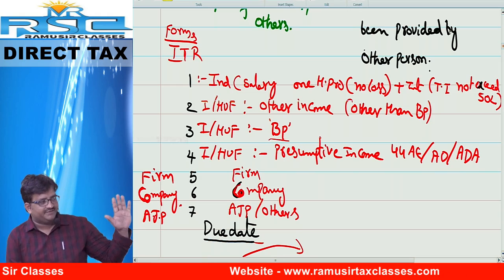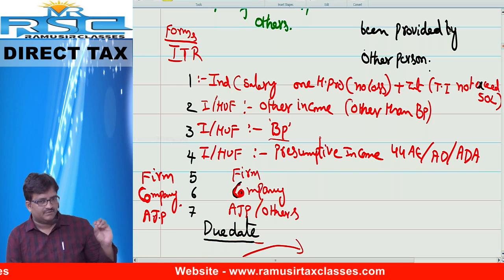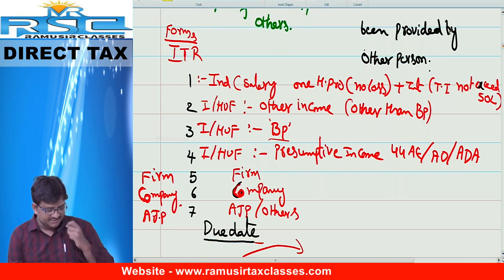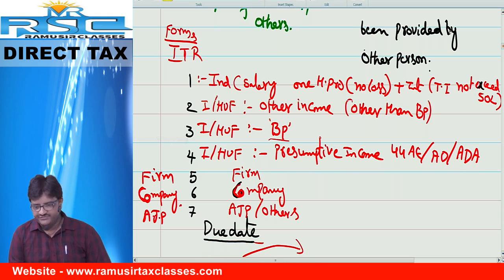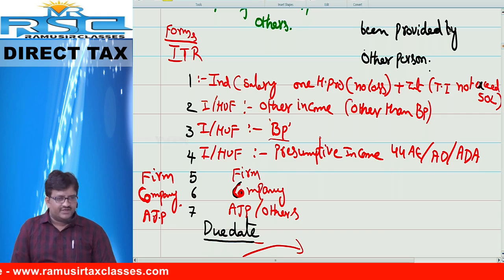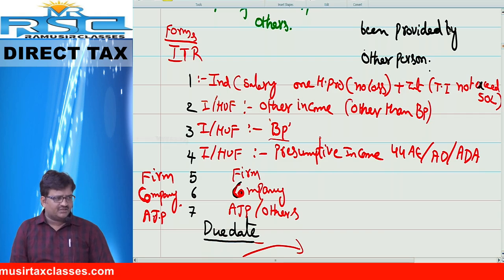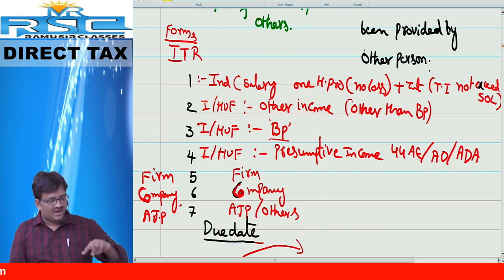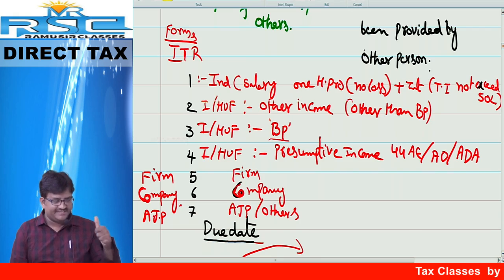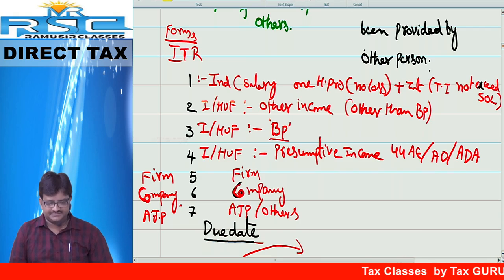Idea number 5. Partnership firm or others. Generally AOP, BOI, these kinds of persons are also covered. Idea 6. Company.